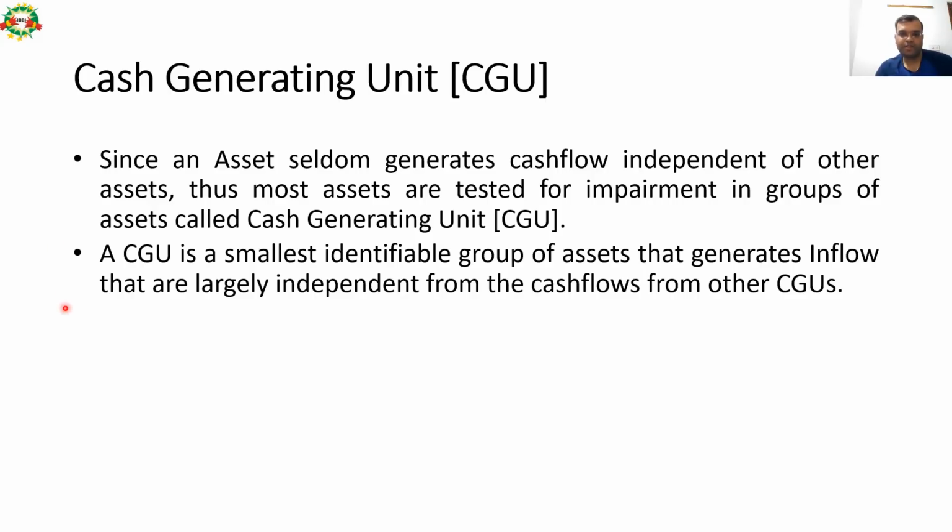generating unit. A CGU, a cash generating unit, is the smallest identifiable group of assets that generates inflows that are largely independent from cash flows from other sources. So basically, the cash flow from one CGU remains independent of the cash flow being generated by the other unit.